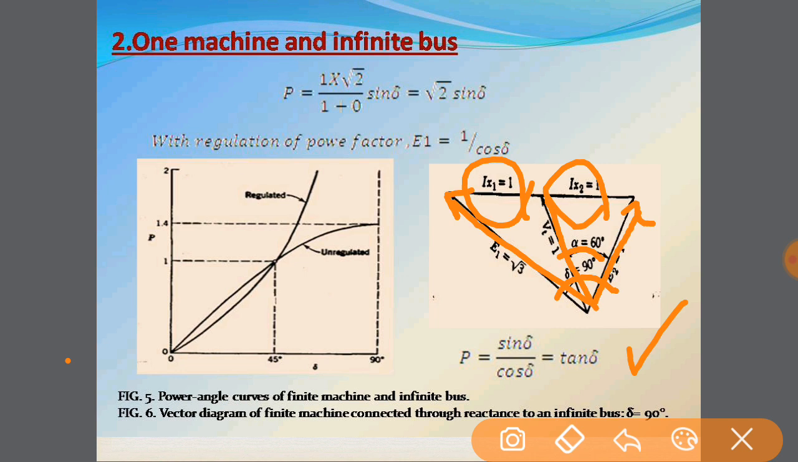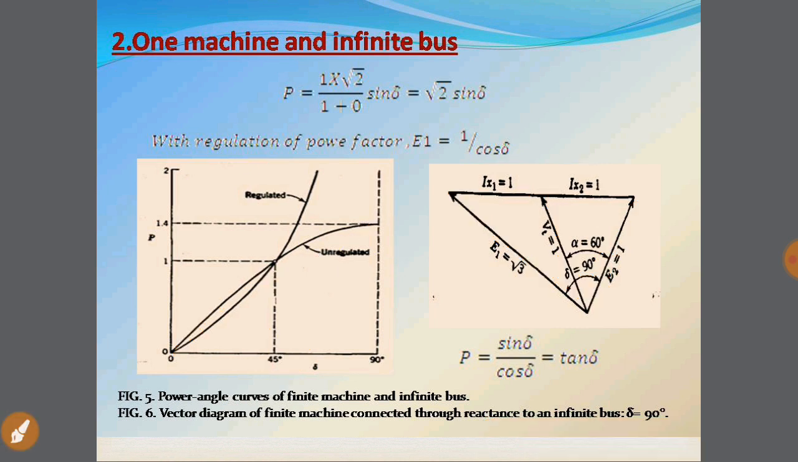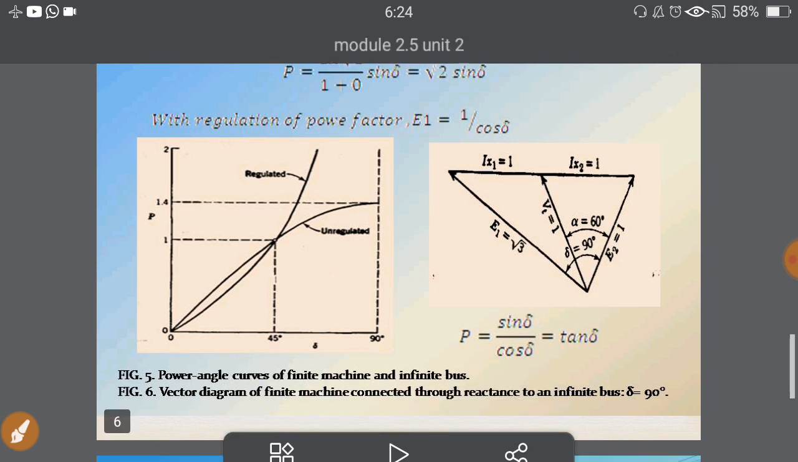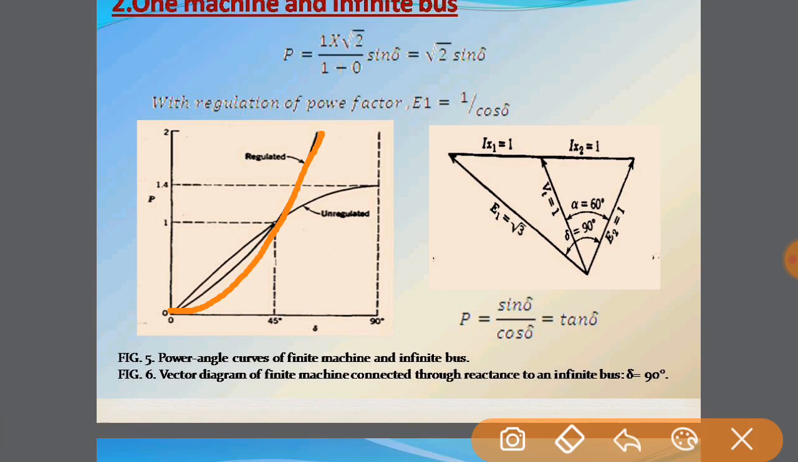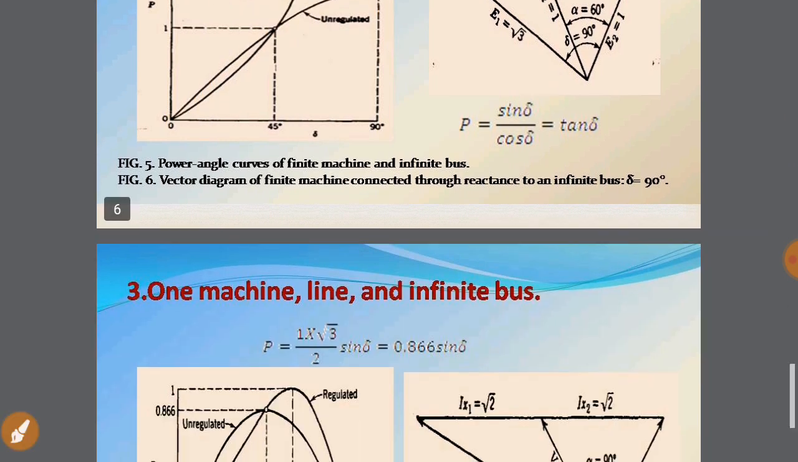Again, if we plot it in the form of a graph, previously the unregulated was ending at 180 degree. Here we have the limiting factor as 45 degree. So that is why unregulated reaches here and goes further. This becomes unregulated. And for the regulated one, when it crosses the value at 45 degree, it moves up. So two graphs, regulated and unregulated. This is the second case.